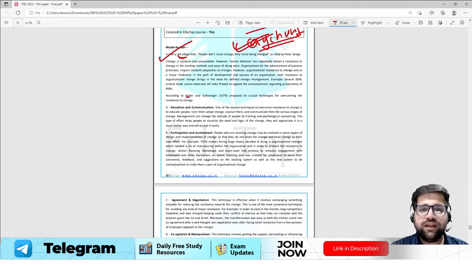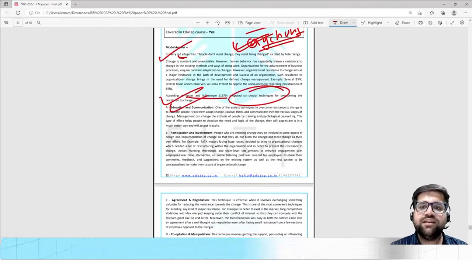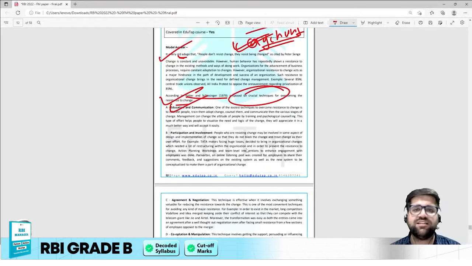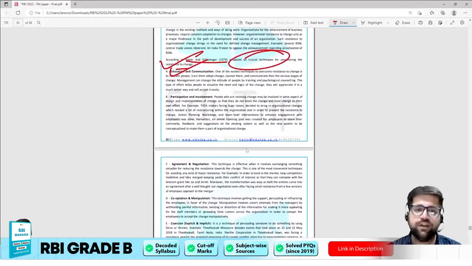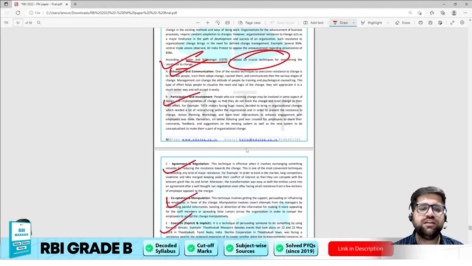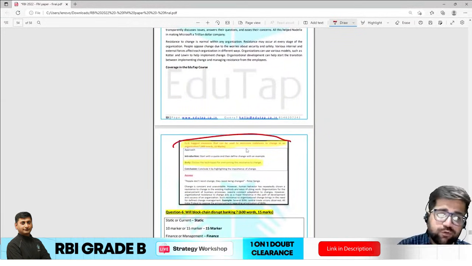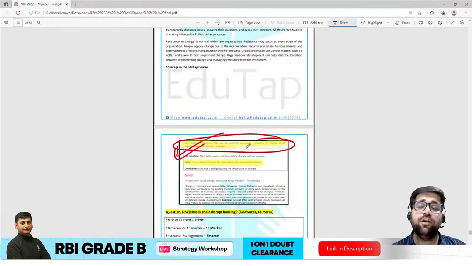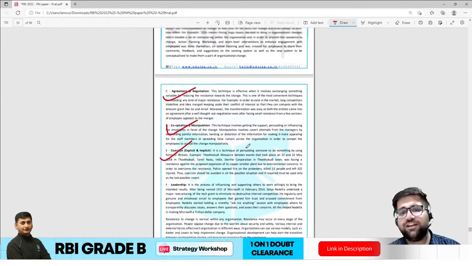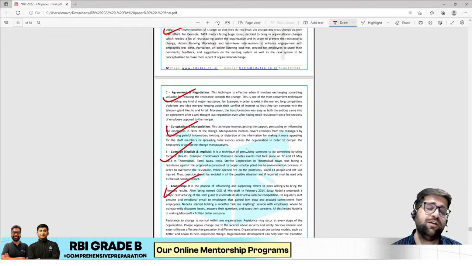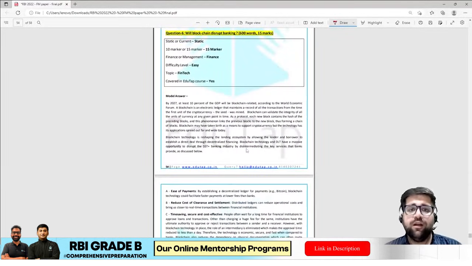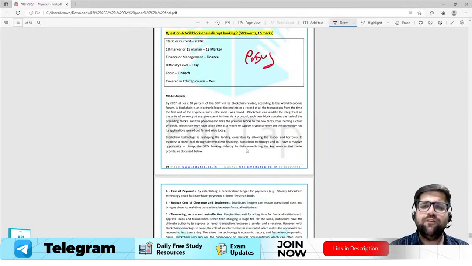And according to Kotler and Schlesinger, there are 6 crucial techniques via which you can overcome the resistance which is shown by your employees. So these are certain values or certain methods via which you can overcome your change. Now this is the exact question which I am talking about. You could have easily trusted us and you could have easily gained those particular crucial marks in your exam. Coming to the last question, again this was a very easy question according to me. We all know that